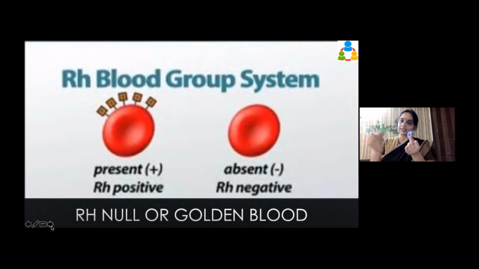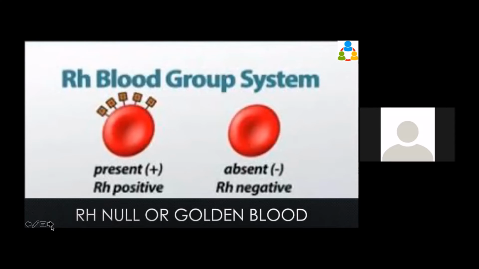Either the small d system or the big D system. There is a system through which they decide whether they will be expressing antigen or not expressing antigen. When this system is not there at all, okay, neither capital D is there nor small d is there, nothing is there, and the blood is absolutely devoid of this entire D thing, then it is the RH null or golden blood. Is that clear? Okay, this is the rarest blood group which is present.